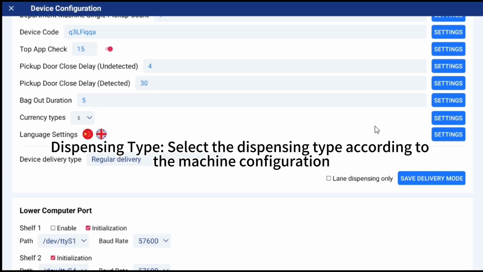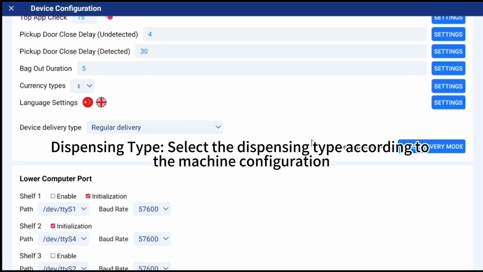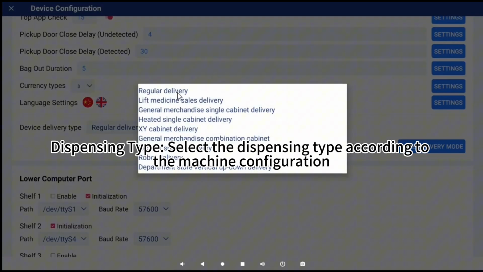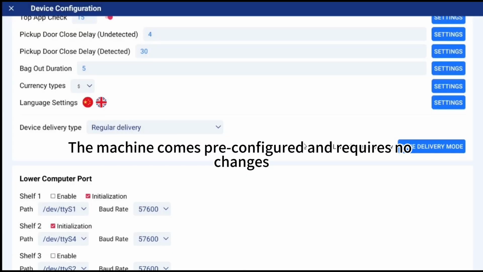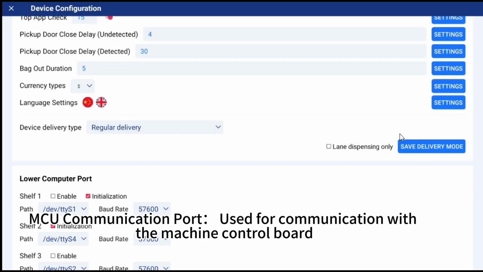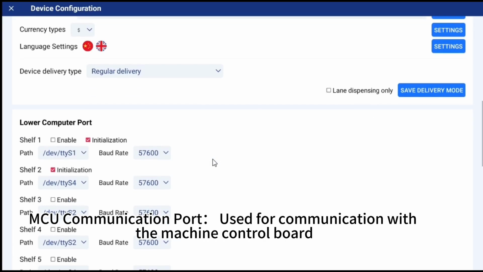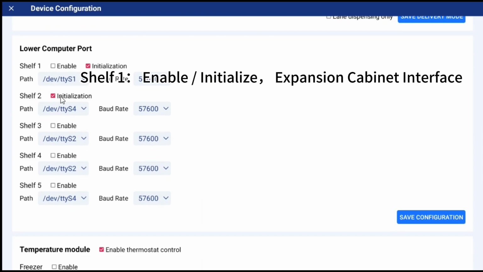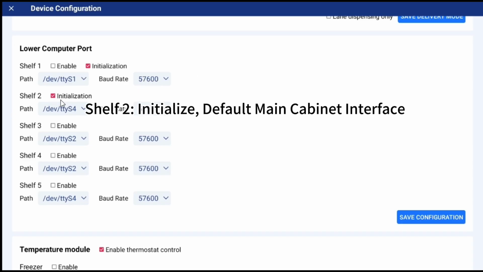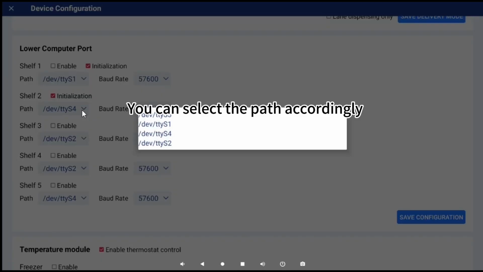Dispensing type, select the dispensing type according to the machine configuration. The machine comes pre-configured and requires no changes. MCU communication port, used for communication with the machine control board. Shelf 1. Enable, initialize, expansion cabinet interface. Shelf 2. Initialize, default main cabinet interface. You can select the path accordingly.